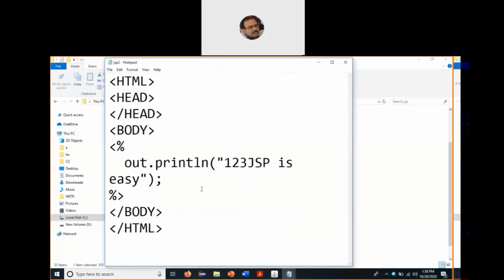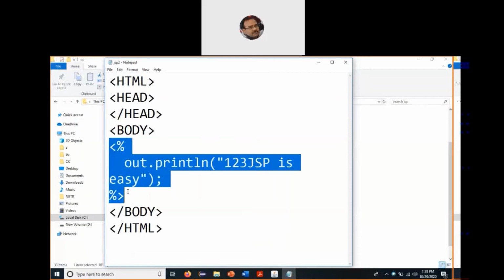So we open the second program here. Let us say html, head. We close the head tag, and open the body tag. Now here in this example we do something related to the JSP, which was not the case in the earlier example. Here we are using out. Now out is one of the predefined JSP objects available to us. What are the other popular JSP objects? We've got request, response, session, application, page, pageContext. So many predefined objects are available, and here we are using one of them.